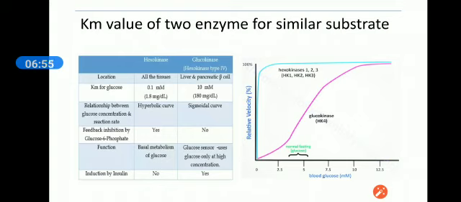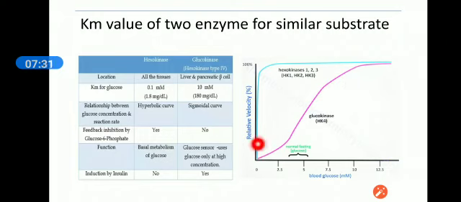In this graph you can see that the Vmax of both enzymes is almost the same on the y-axis. That is the Vmax of hexokinase and that is the Vmax of glucokinase.